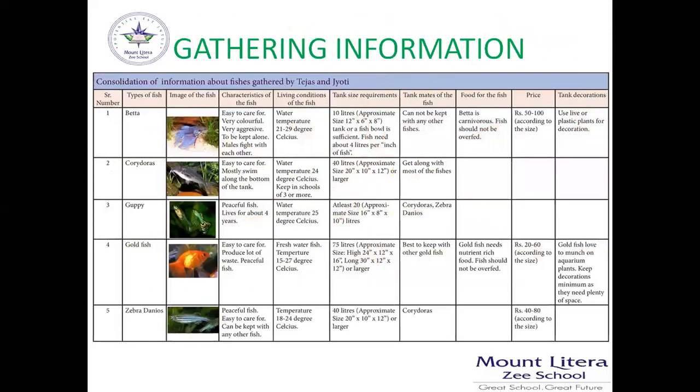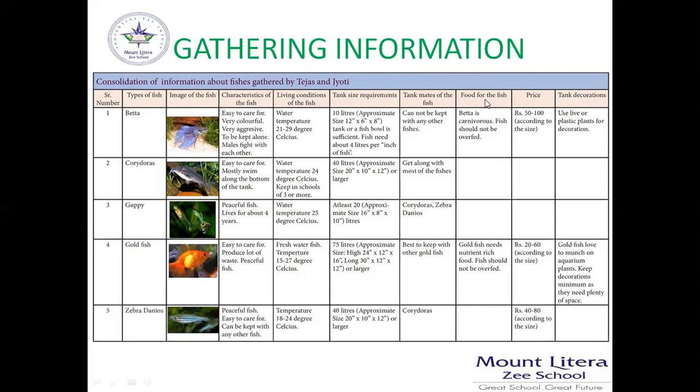So in the previous class we have consolidated the information about different fish, in which we have gathered the different types of fish and their different properties, like types of fish, image of fish.